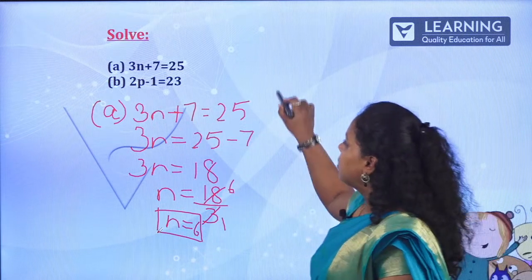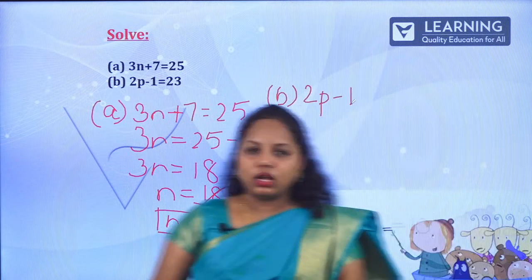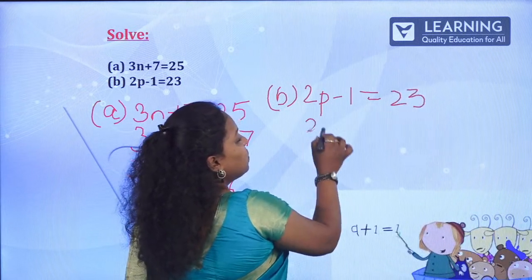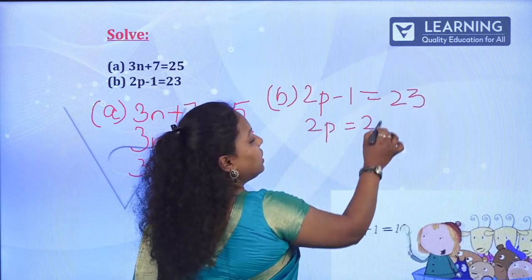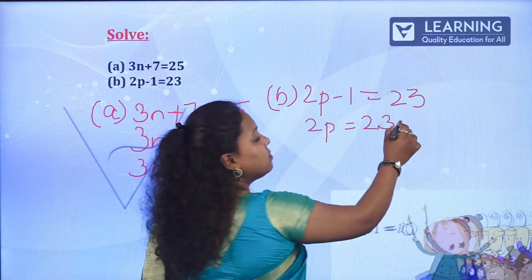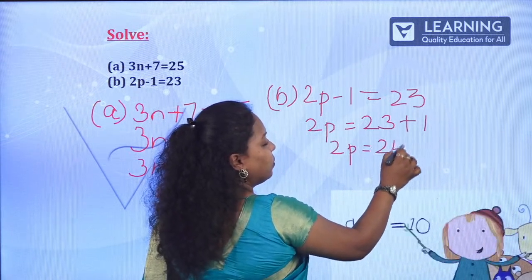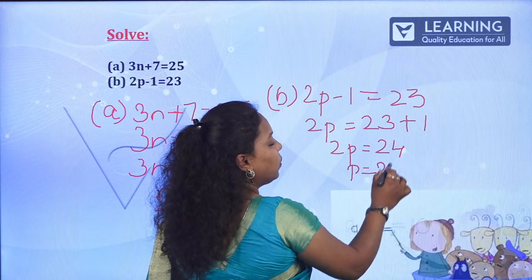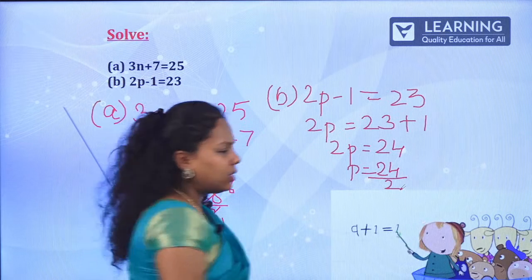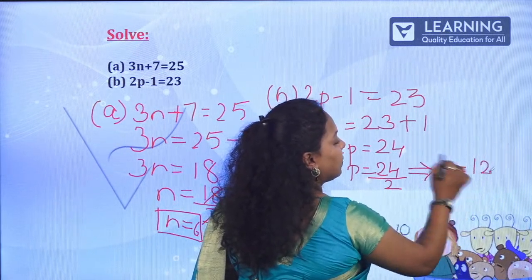What is the second one? So the second one: 2p minus 1 is equal to 23. So 2p is equal to 23 plus 1. If I take it to that side, it becomes plus 1. So 2p is equal to 24. p is equal to 24 divided by 2. So what is 24 divided by 2? Well, p is equal to 12.